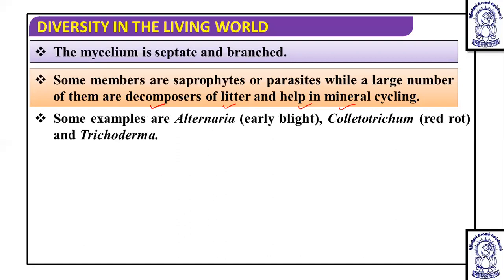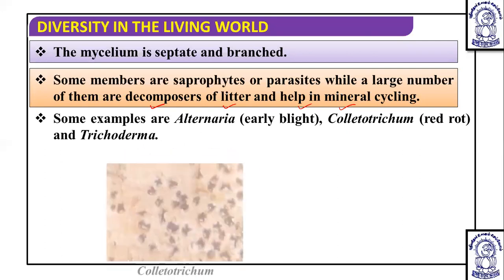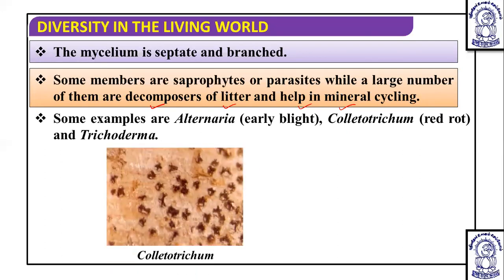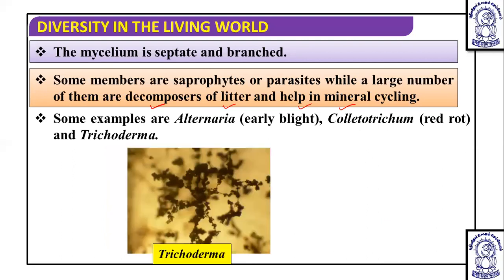And when we talk about examples, some examples are Alternaria, Colletotrichum, Trichoderma. These all belong to this particular Deuteromycetes. You can see this is the diagram of a septate branched fungus, that is Alternaria. Then it is Colletotrichum which causes red rot disease, Alternaria causes early blight disease. Then red rot, the red discoloration occurs on the stem, red rot of sugarcane. It is caused particularly by Colletotrichum. Then this is the Trichoderma fungus which causes athlete's foot.